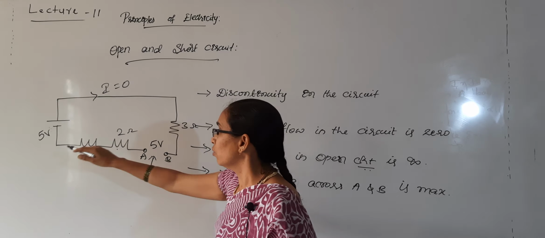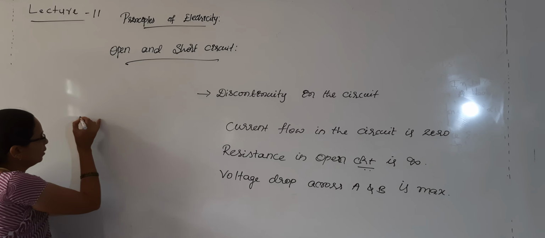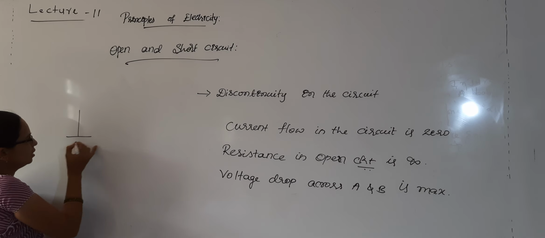Let's look into the parallel circuit. How does it happen? For example, I will consider a circuit here, R1, R2, R3 I will call.